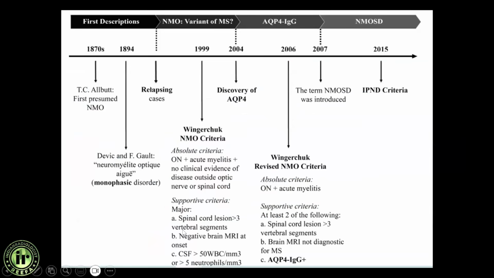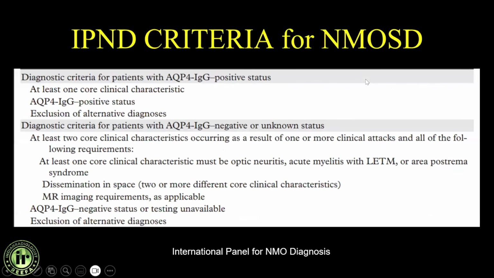This is just one graphic representation of the timeline over which the terms kept changing. Earlier it was just NMO and NMO criteria, then NMOSD was introduced. Finally, in 2015, the latest criteria were introduced by the International Panel for NMO Diagnosis.